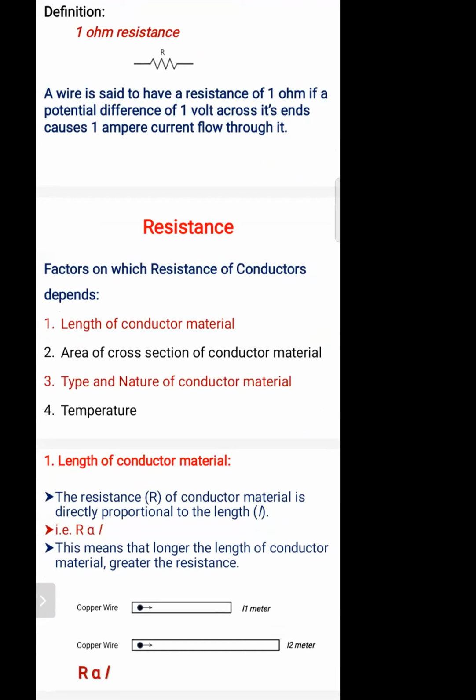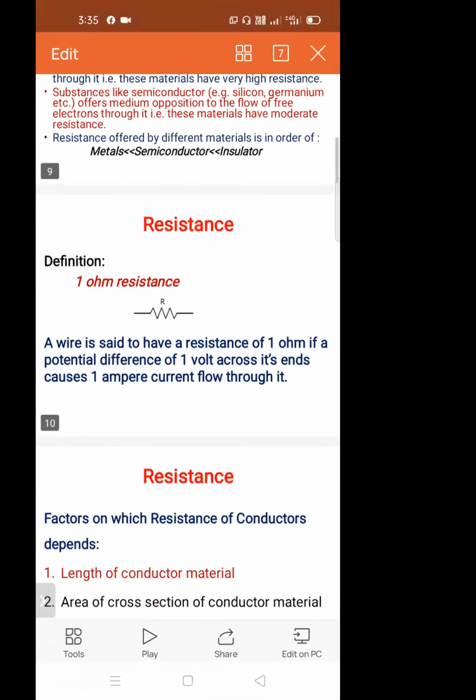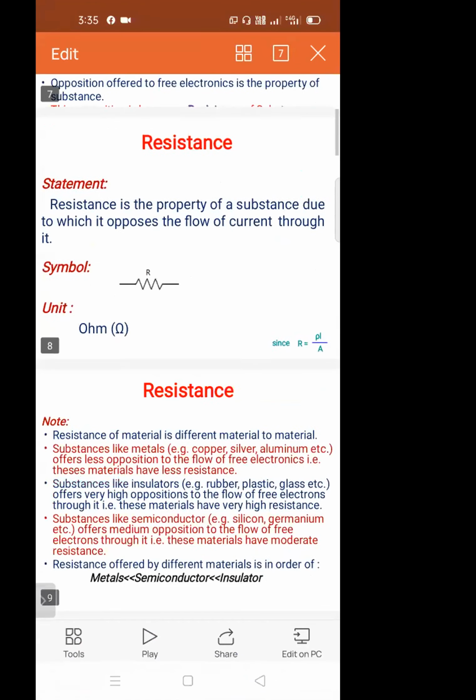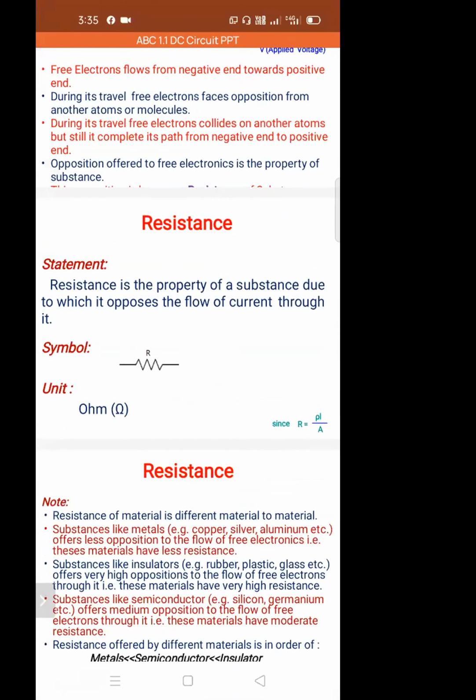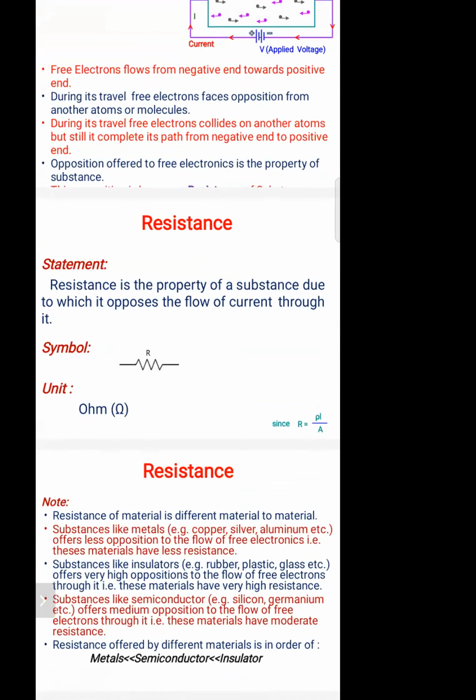Okay. Then we'll go for the next part of resistance: the factors on which the resistance of a conductor depends. But before that, take down this resistance definition. Put the heading, write down resistance. Next line, you write the definition.